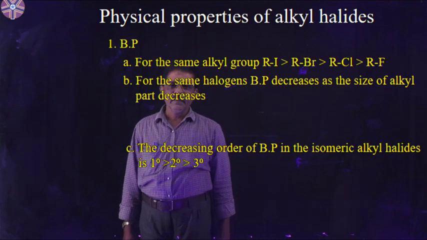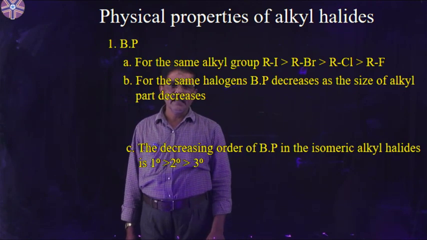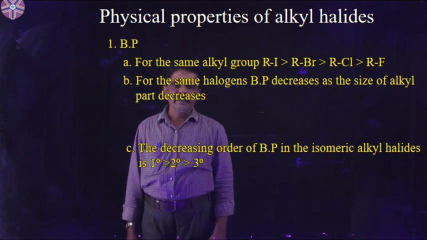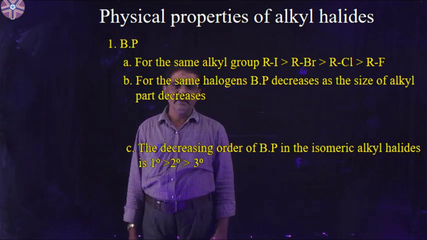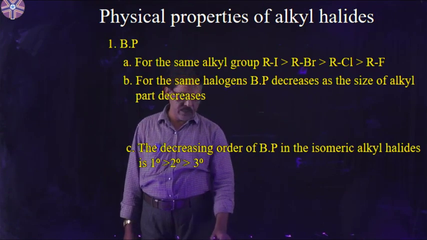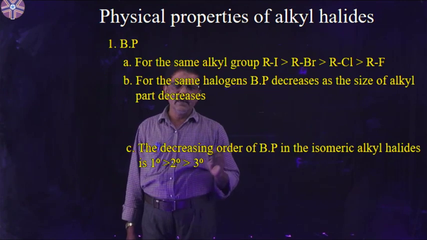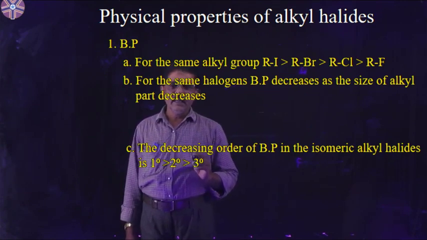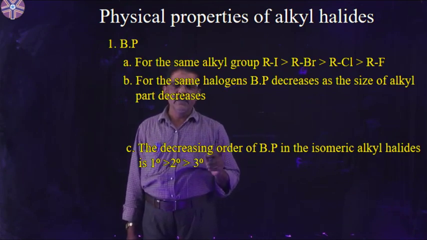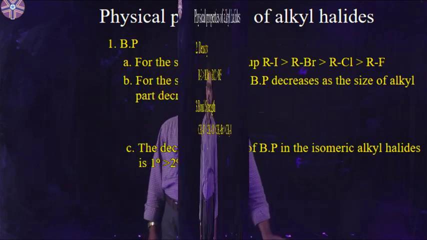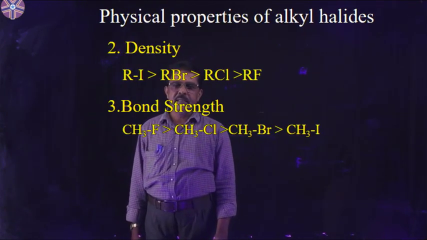Physical properties of alkyl halides. Boiling point, the first one. For the same alkyl group, the boiling point order is as follows: RI is greater than RBr is greater than RCl is greater than RF. For the same halogen, the boiling point decreases as the alkyl group branching increases. In the decreasing order of boiling points of isomeric alkyl halides, 1 degree alkyl halides have a higher boiling point than 2 degree alkyl halides, which are higher than 3 degree alkyl halides.